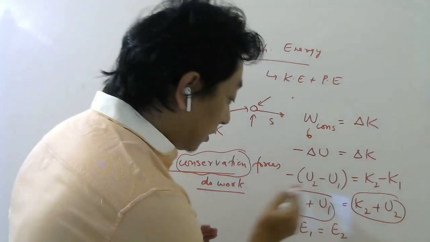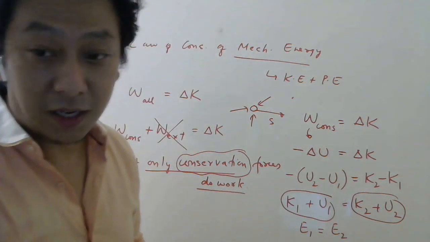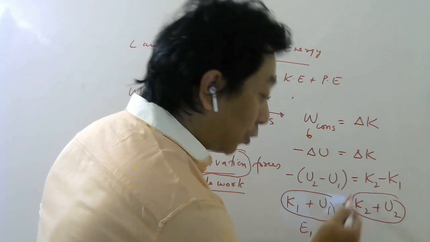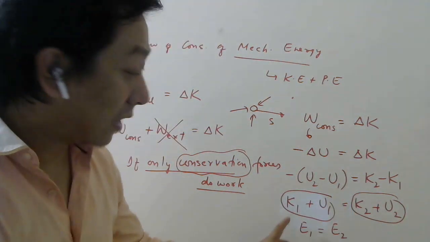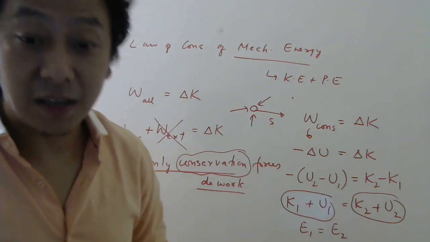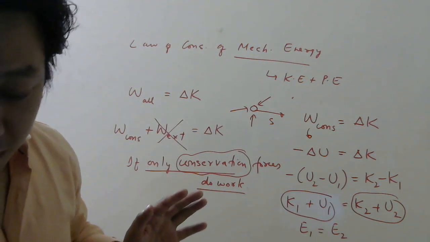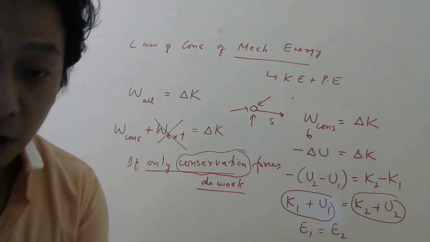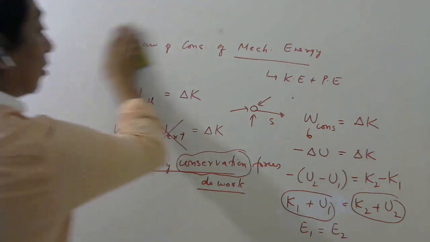This is the initial total mechanical energy, this is the final total mechanical energy, and that should be equal. That is the meaning of conservation of mechanical energy. So please remember this kind of law because we will be solving many problems based on it.